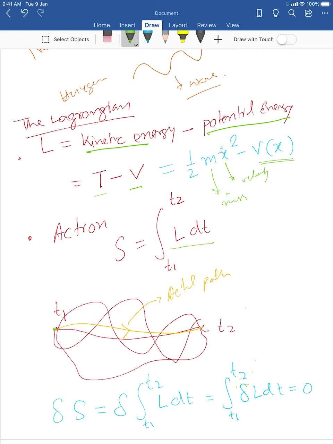There is a time point t1 and a time point t2, and there are many paths that are allowed. Actually there are infinitely many paths. Now if you roll a ball on the floor, due to gravity and friction, this ball will be guided by some path. If it is completely frictionless, it will go through a straight line.